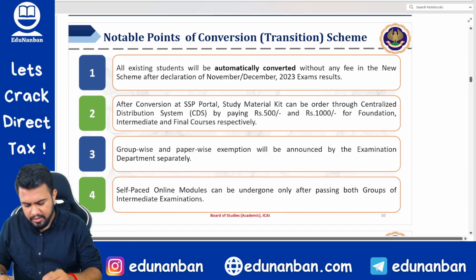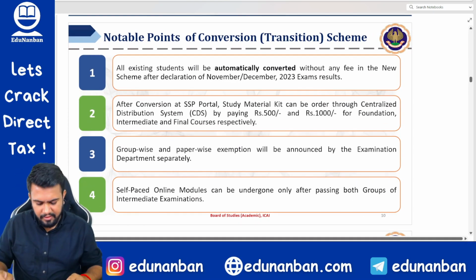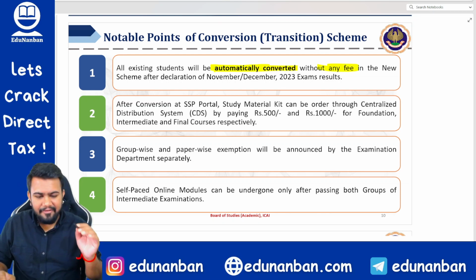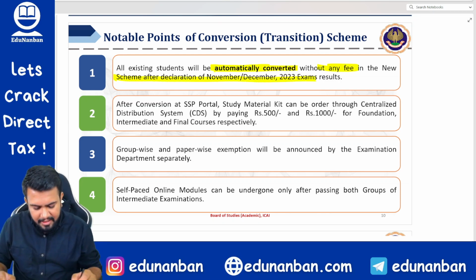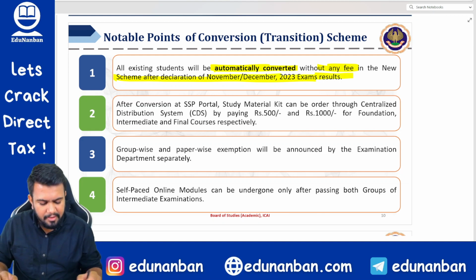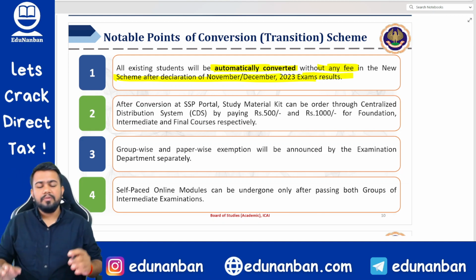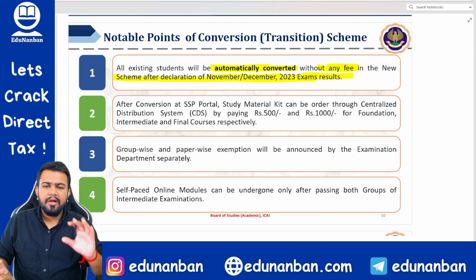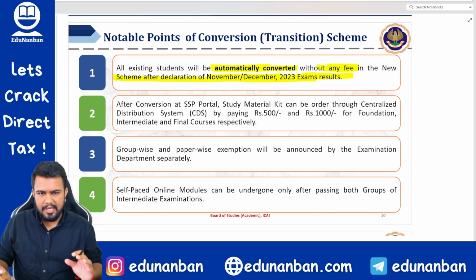So first and foremost, what are the notable points for conversion? All existing students will automatically get converted without any fees in the new scheme after declaration of November 23 or December 23 results. So the students who are there in the existing scheme, now if you want, you can voluntarily convert to the new scheme.